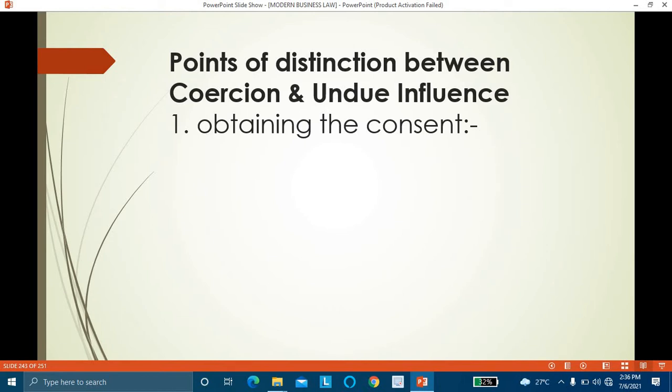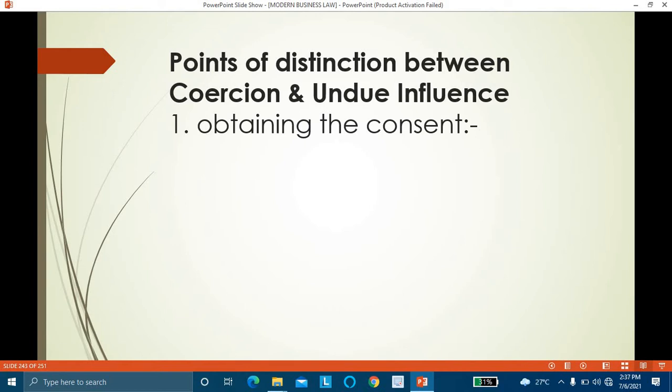What is undue influence? Undue influence is exerted by one party to the contract over the other party. The party exerting undue influence is in a dominating position. That means the parties are not on equal footing with respect to their social, financial, or educational status.